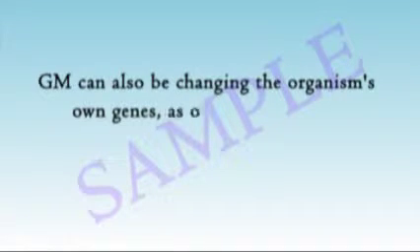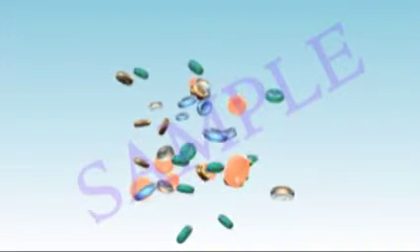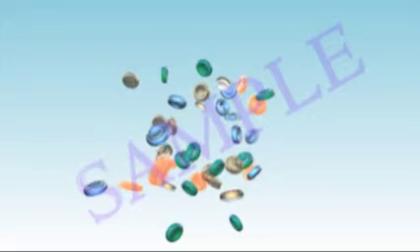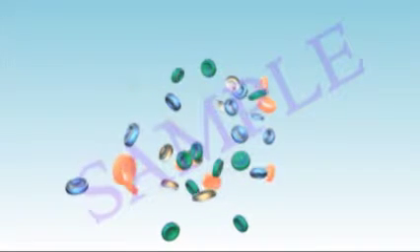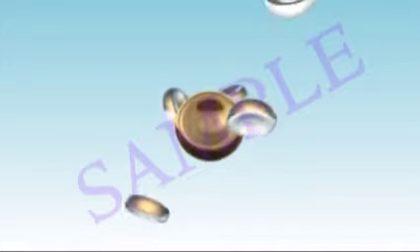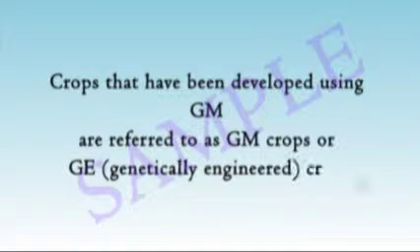GM can also mean changing the organism's own genes, as opposed to taking another organism's genes. For example, gene silencing reduces the activity of certain genes within the organism, such as the genes responsible for the production of unhealthy oils in oilseed crops. GM can also be used for research purposes, for tasks such as discovering new genes. Crops that have been developed using GM are referred to as GM crops, or genetically engineered crops.